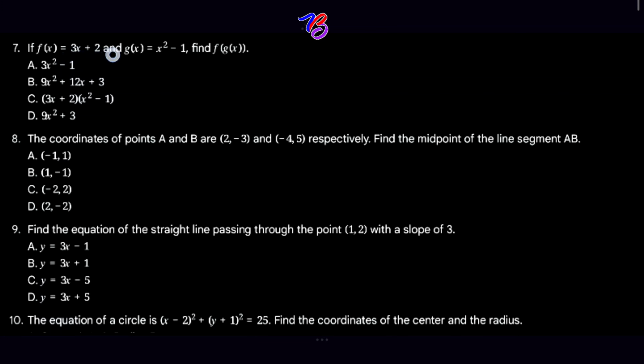Question 7. If f of x is equal to 3x plus 2 and g of x is equal to x squared minus 1, find f of g of x. If we are going to find this solution, the composite function is what we're going to use. F of g of x means we are going to substitute g of x into f of x.